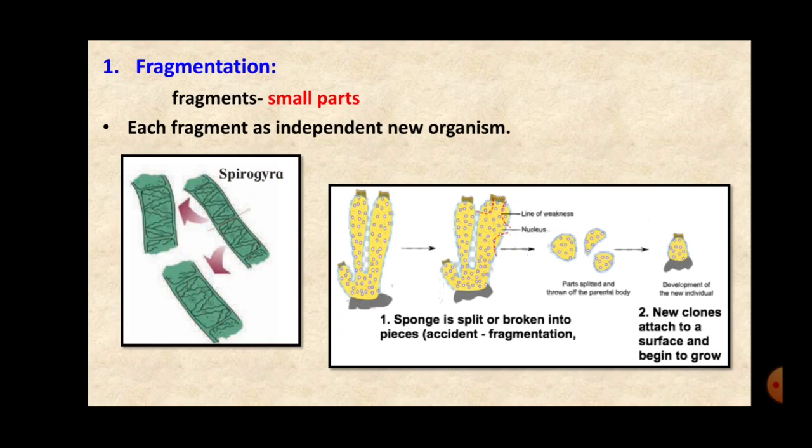If accidentally the sponge breaks up into pieces, then each part develops into a new organism. So this process of reproduction is called fragmentation, and the examples as I had shown you are Spirogyra and sponge, specifically Cycon.